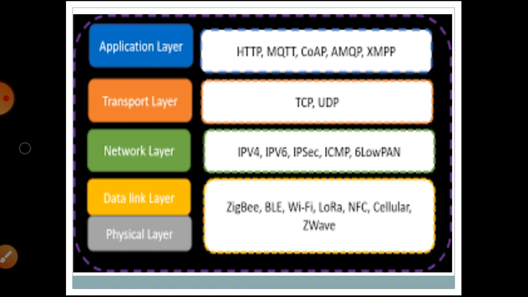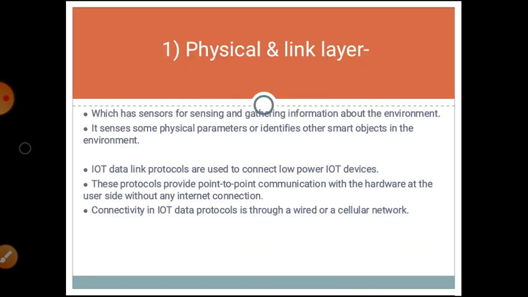In the transport layer, the two protocols are TCP and UDP. In the application layer, we see HTTP, MQTT, CoAP, AMQP, XMPP.